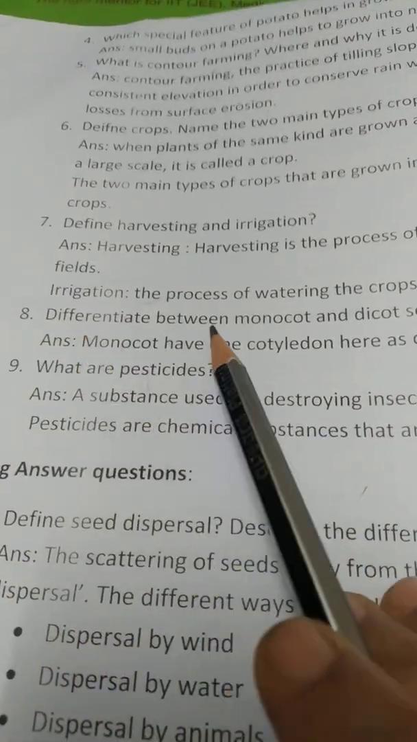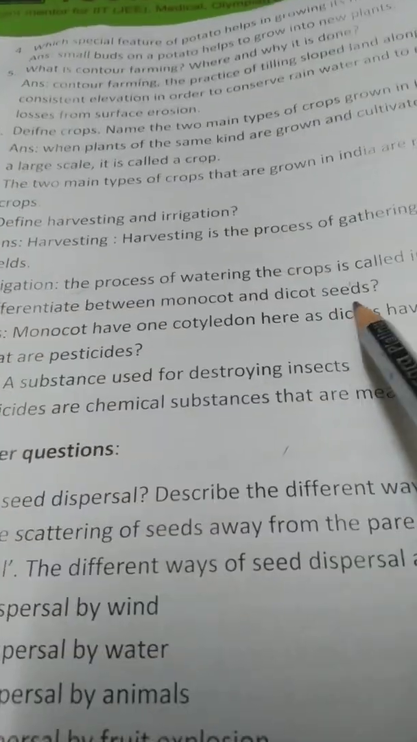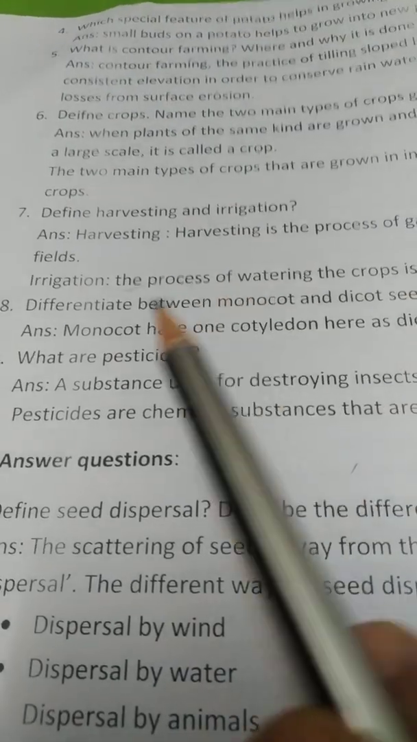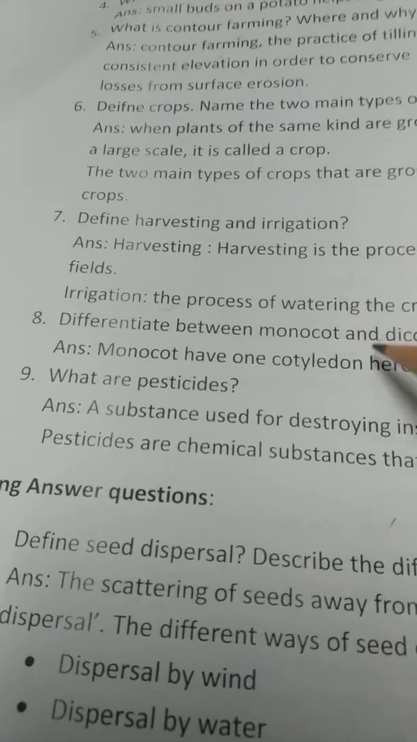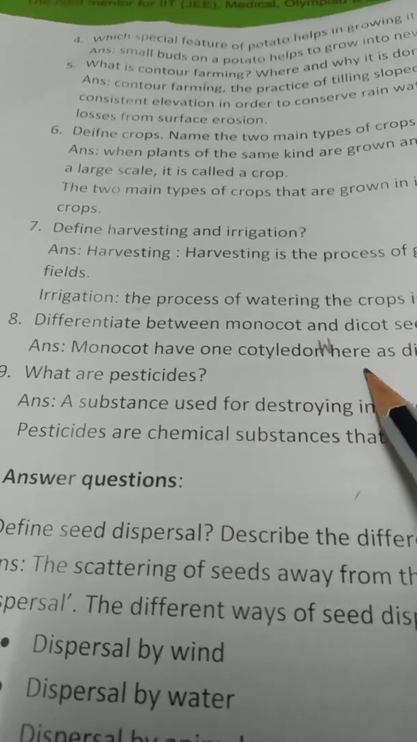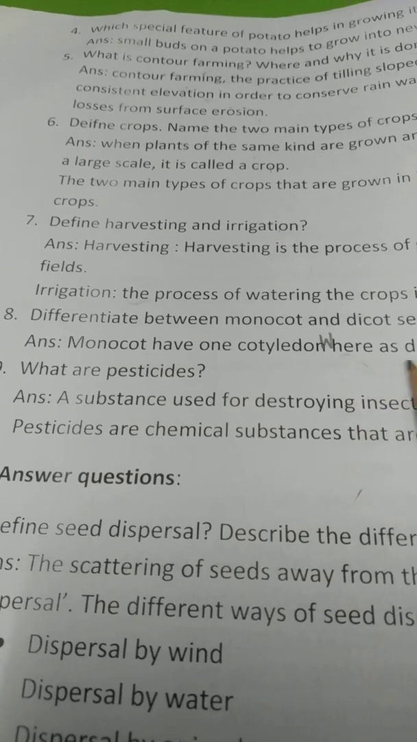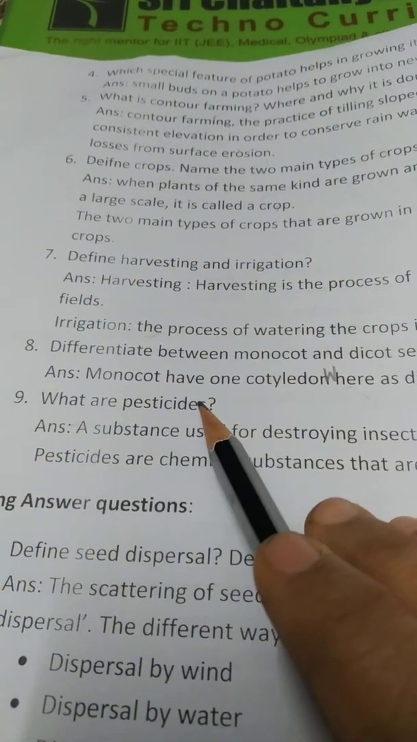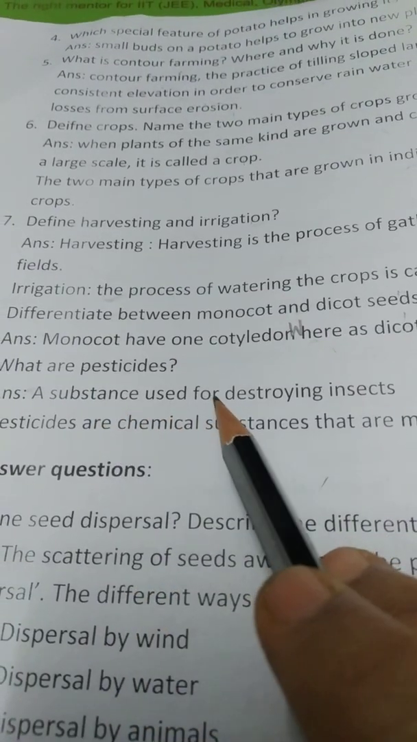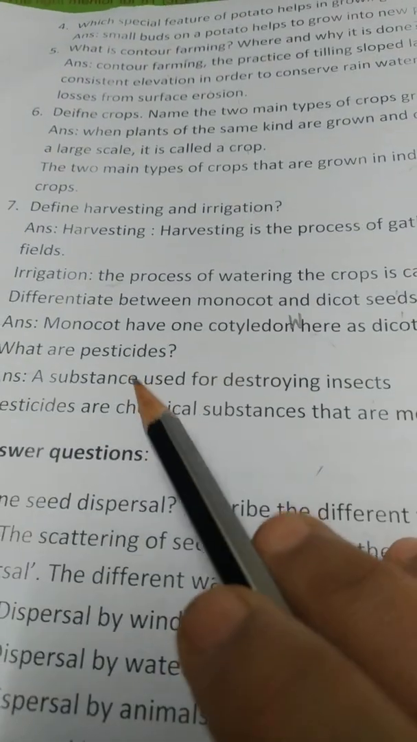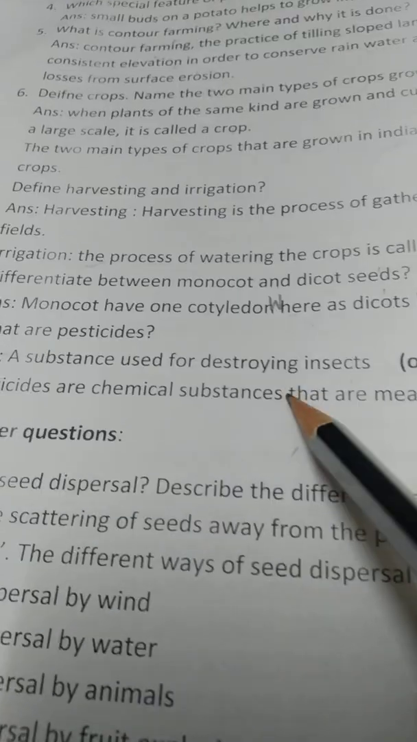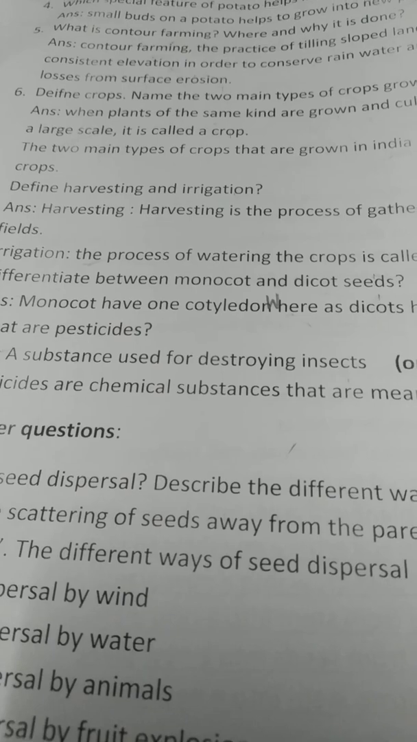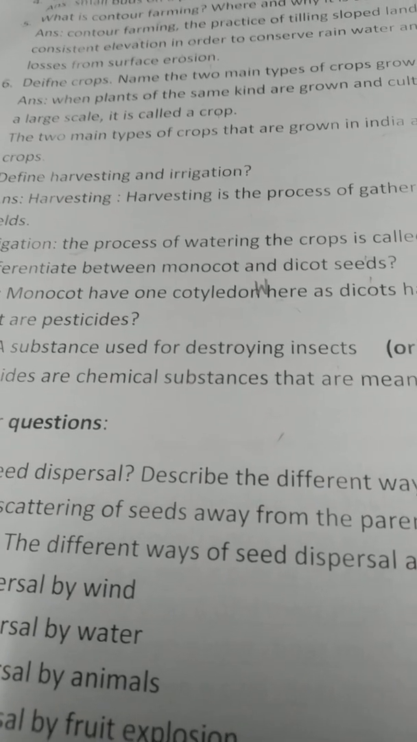Next question, differentiate between monocot and dicot seeds. Monocots have one cotyledon, whereas dicots have two cotyledons. Here also check it, children, there is a print mistake. Next question, what are pesticides? A substance used for destroying insects. Pesticides are chemical substances that are meant to kill pests, which are small insects.